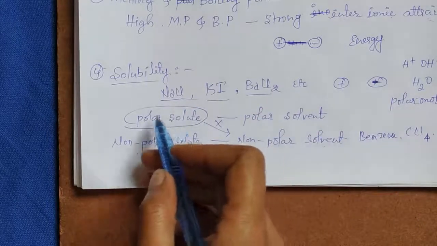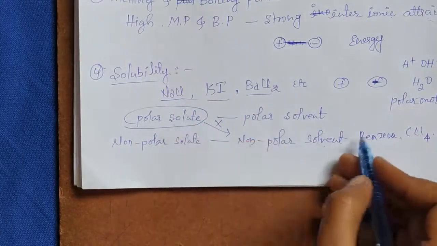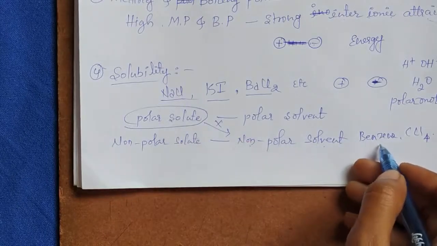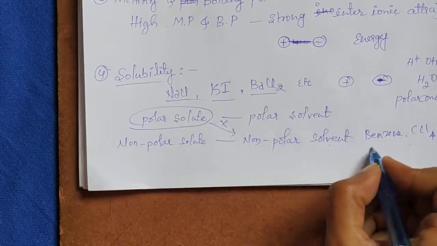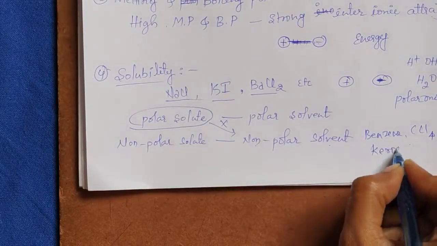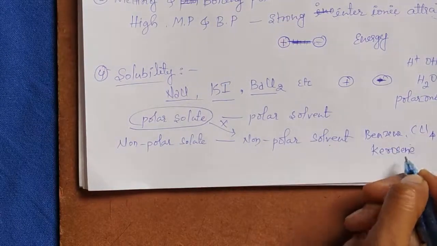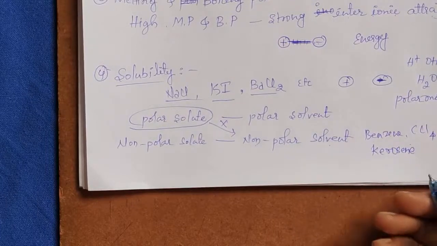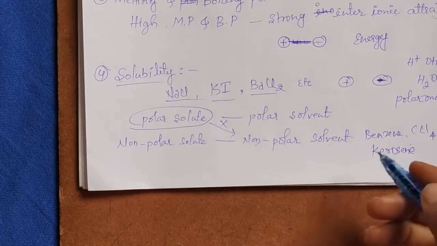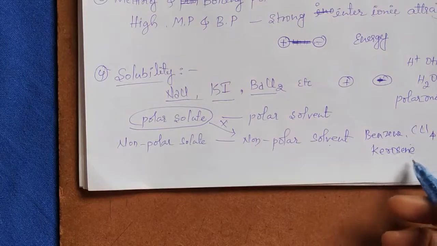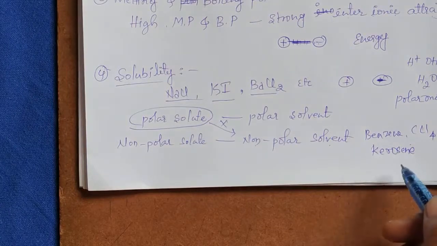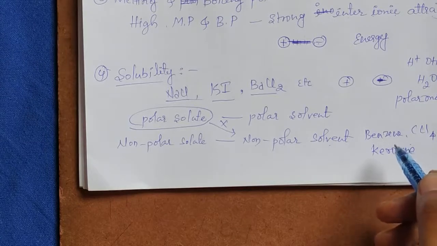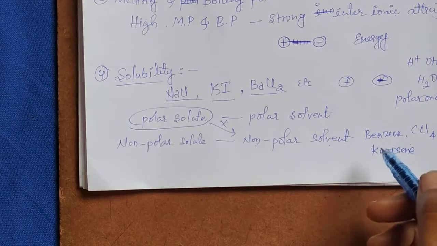But these ionic compounds are insoluble in solvents like benzene, carbon tetrachloride, and we can also take kerosene and petrol. These salts are insoluble because they are non-polar solvents. The ionic compounds are soluble in water but insoluble in organic solvents.